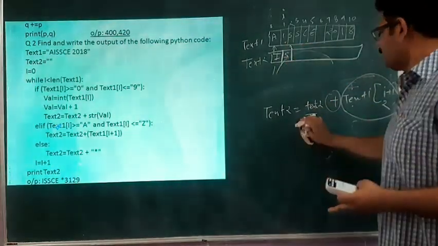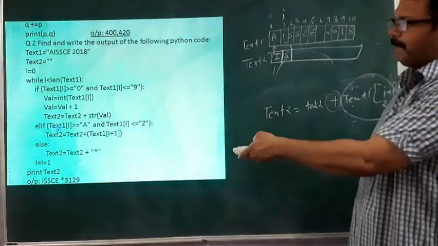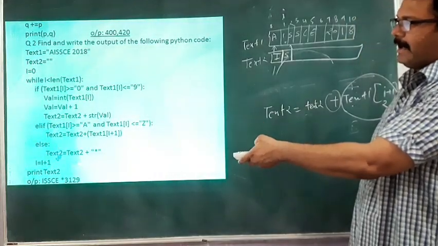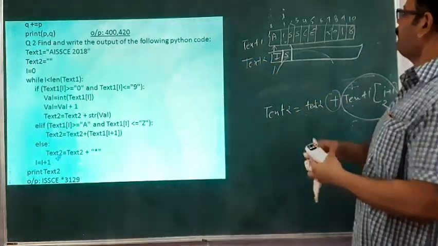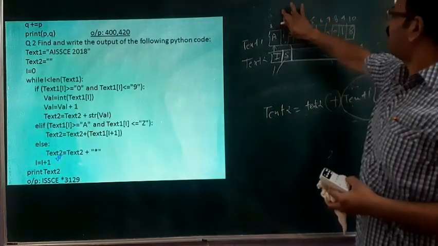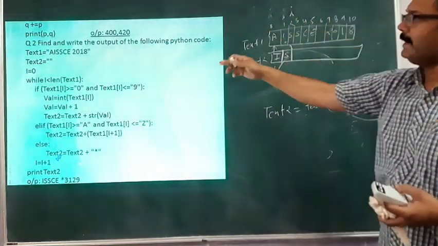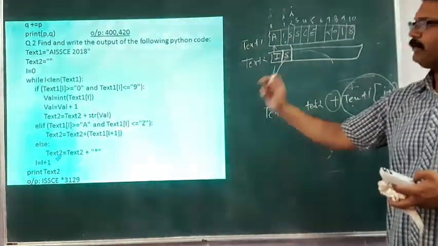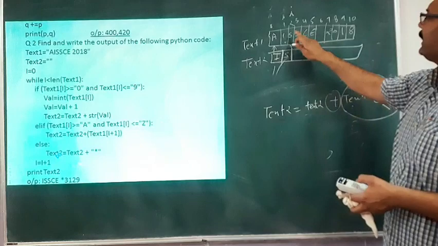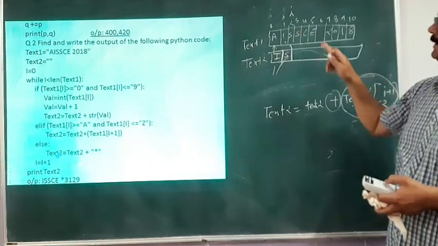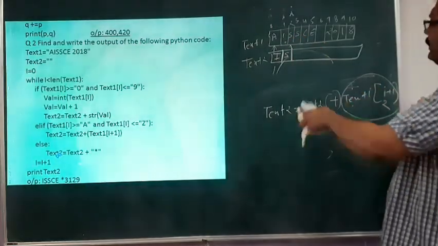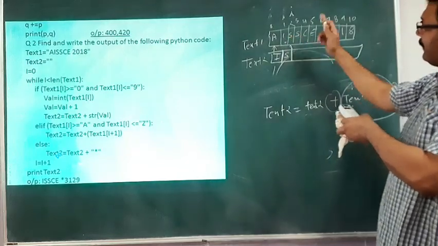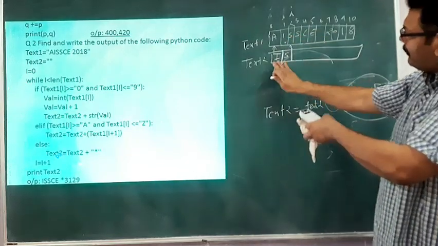Same calculation again. i becomes i plus 1 and it moves back. Again we reach the location where i is 2. The first condition becomes false, then we move on to the second condition because it is a letter. The second condition again joins the next higher character with the present text2.